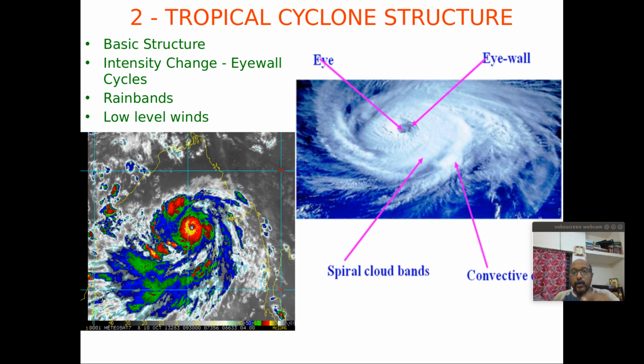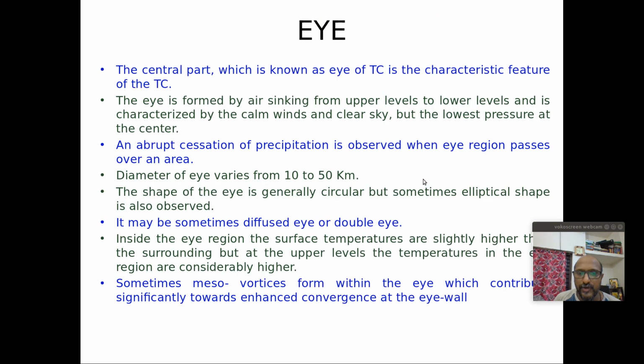All cyclones will not develop an eye. Once an eye is developed, the cyclone will become very strong and be in a mature stage. So this center portion is known as the eye. The diameter can vary from something like 50 kilometers to 100 kilometers. So this is the outer cloud band, and inside the eye there won't be much cloudiness. These are the characteristics of the eye which I have described here.